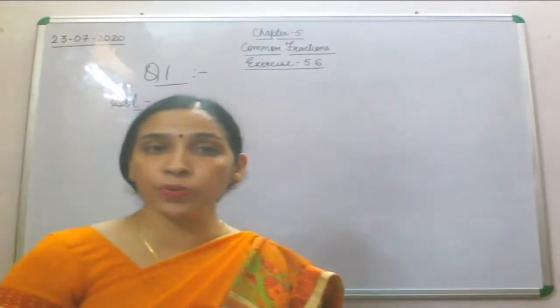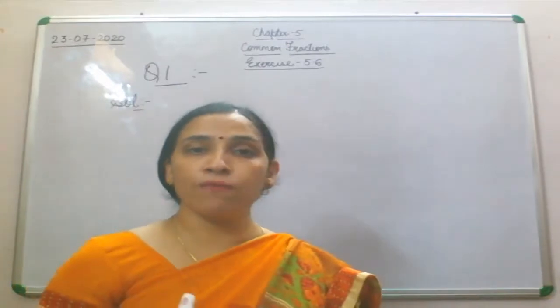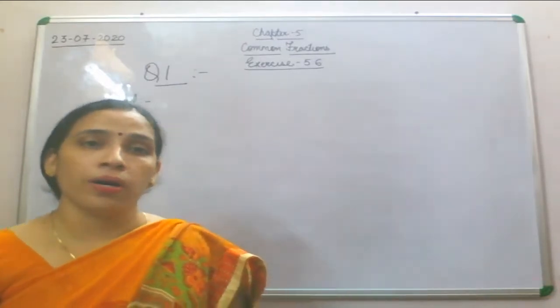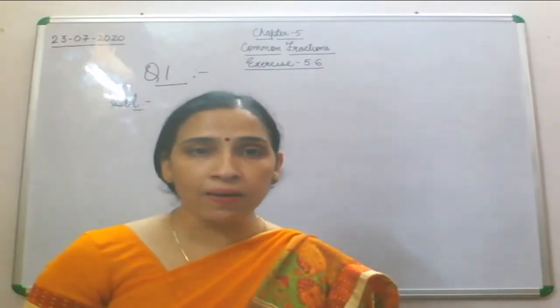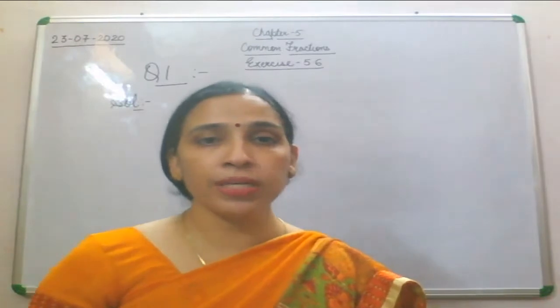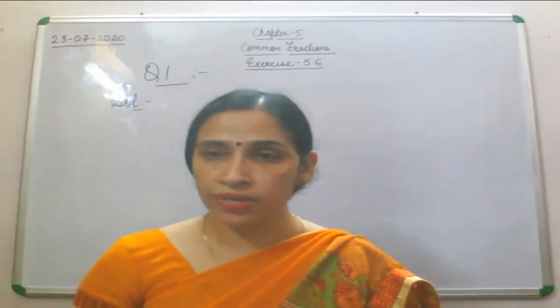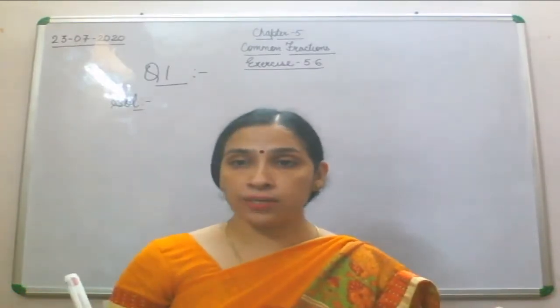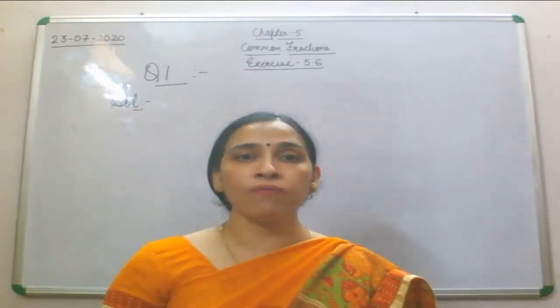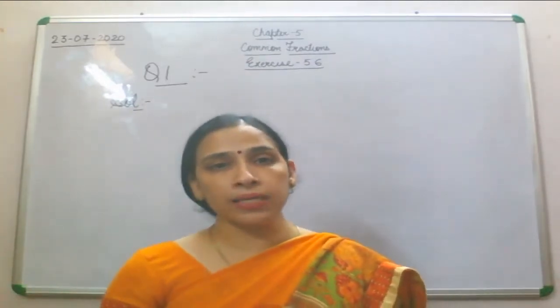Now she distributed 3 by 5 of the toffees among the children. Now the total number of toffees has been given. Out of that, she distributed 3 by 5 of the toffees among the children, means she distributed 3 by 5 of 50 toffees.